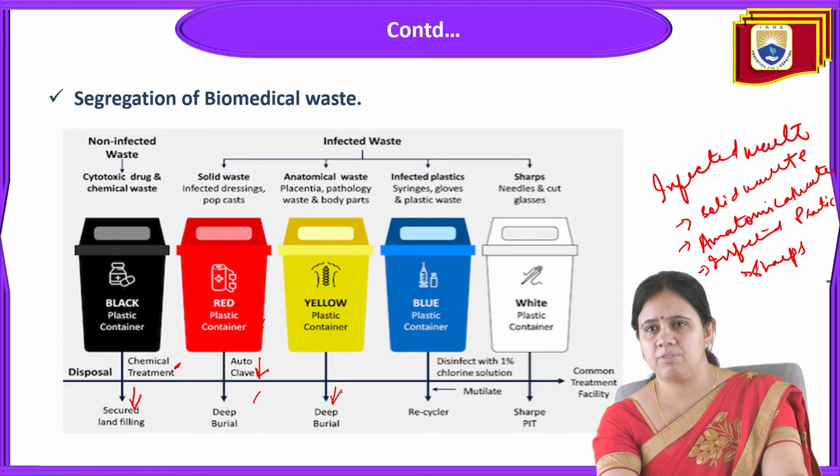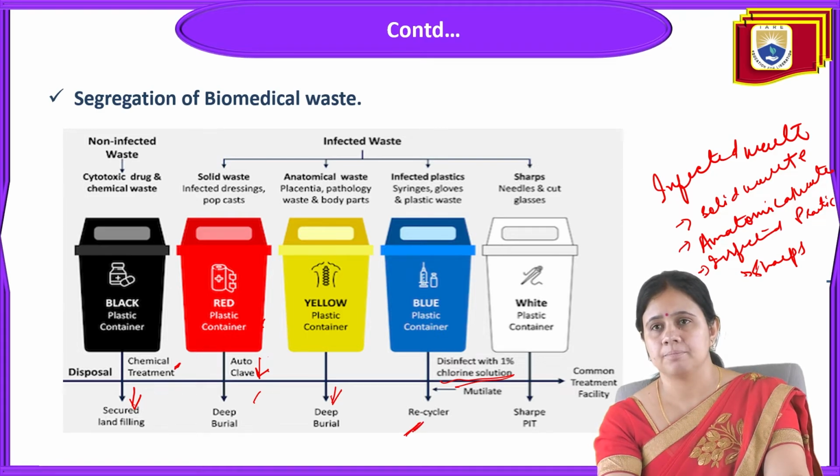It will be disinfected with 1% chlorine solution. Then recycling will be there for all this, because it is plastic. Plastic cannot be decomposed. So these are all plastic containers, made of plastic. After disinfecting with 1% chlorine solution, it goes for recycling.